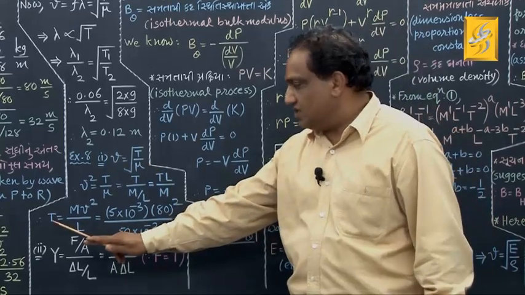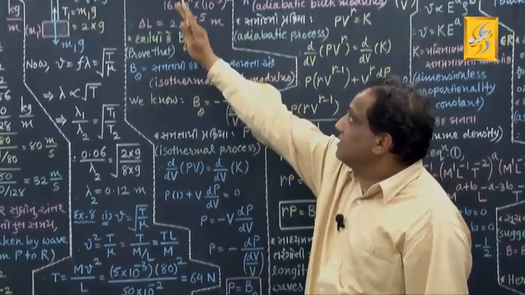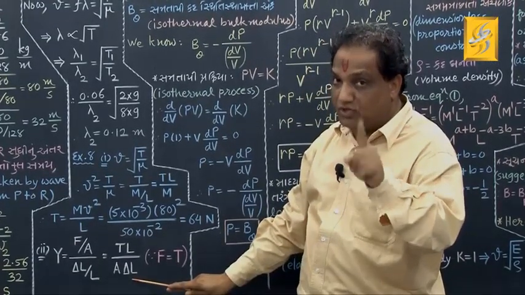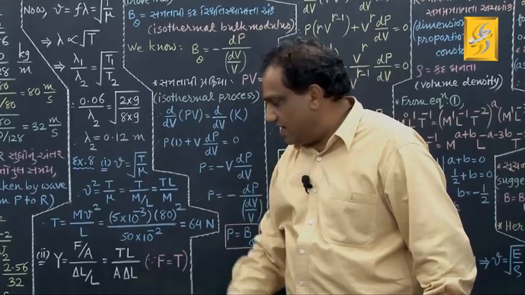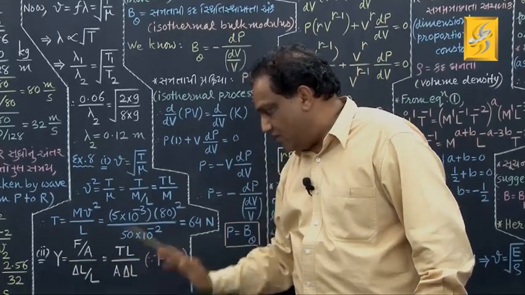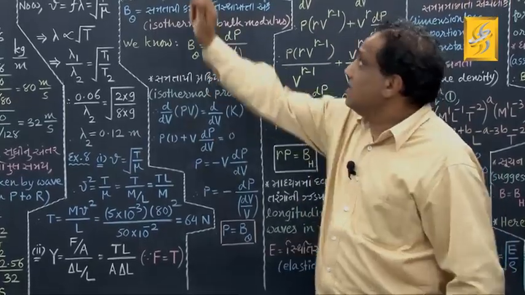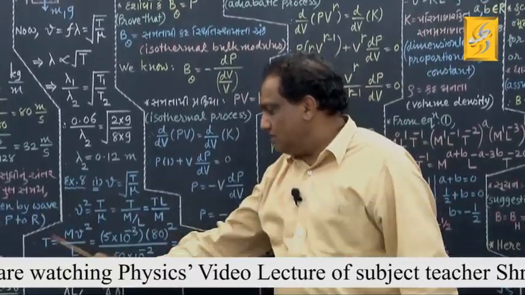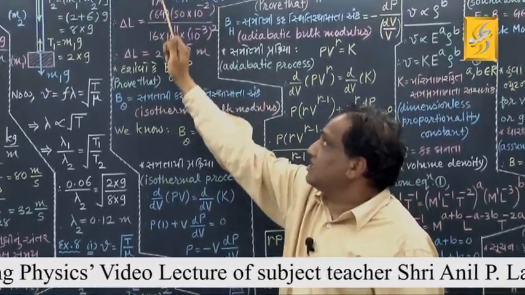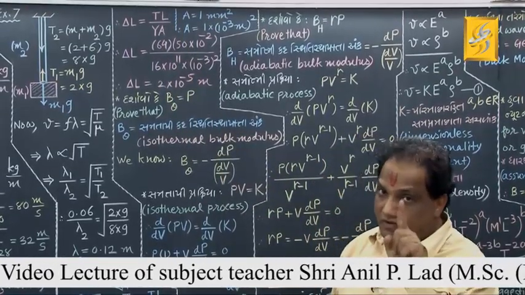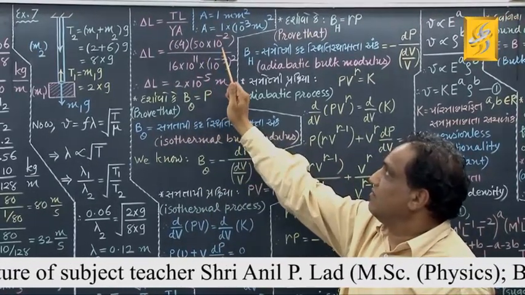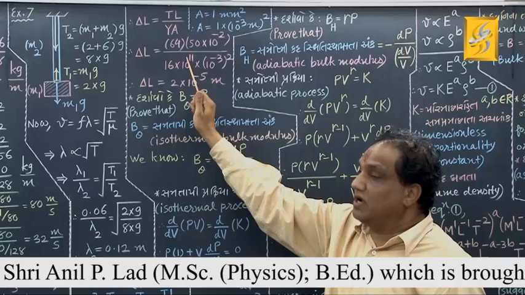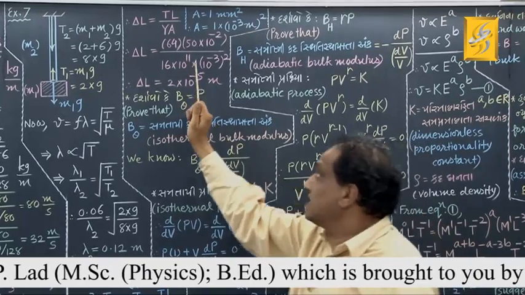And now what about T? Tension. That tension we have found out, it is 64. Now just find out delta L from here. Make delta L the subject of the equation because we want to find out change in length of the wire. Delta L will be T into L upon A into Y. What about tension? We have found out it is 64 Newton. What about length of the wire? They have given in the statement 50 centimeter, converted into meter, multiplied by 10 raised to minus 2. What about Young modulus? They have given 16 into 10 raised to 11 Newton upon meter square or Pascal.